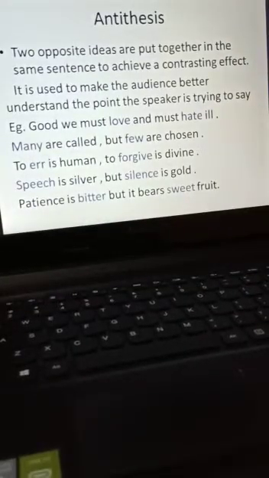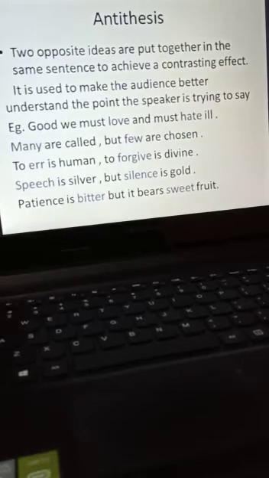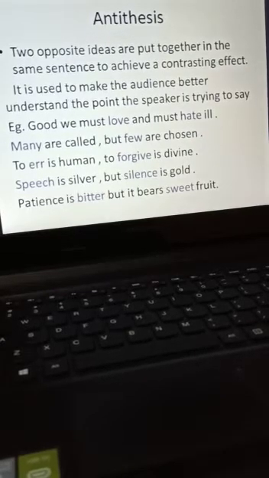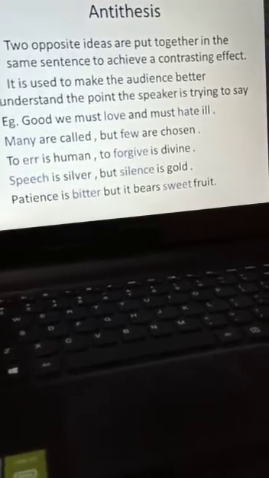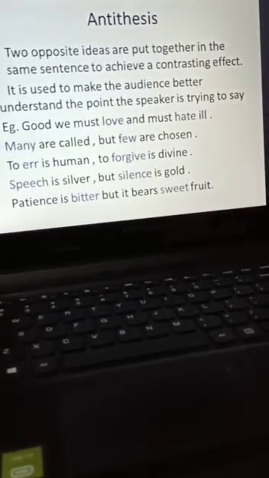Speech is silver, but silence is gold. Speech and silence, opposite. Patience is bitter, but it bears sweet fruit. Bitter and sweet, opposite tastes. So here two opposite ideas we can see in the same sentence. That's why it is the antithesis figure of speech.